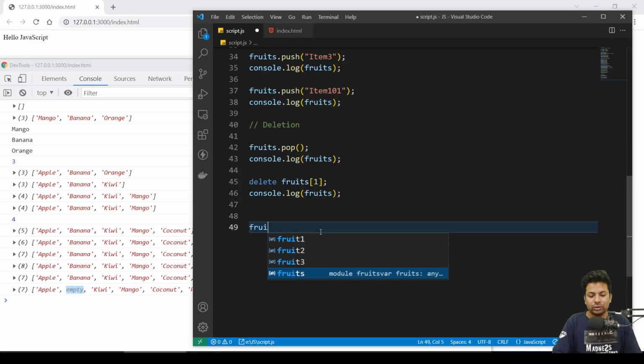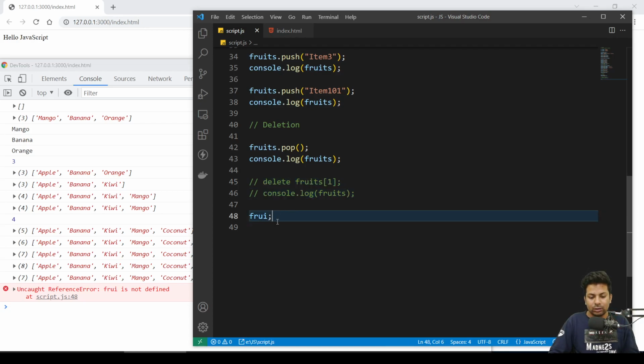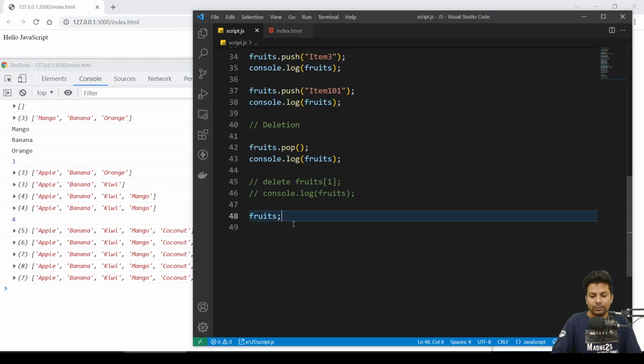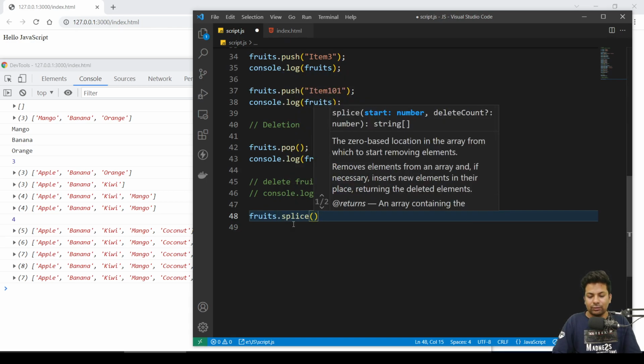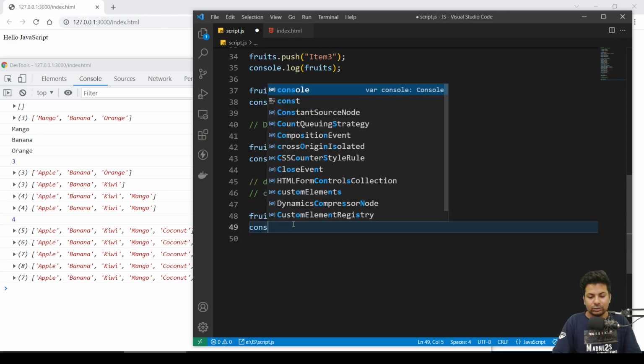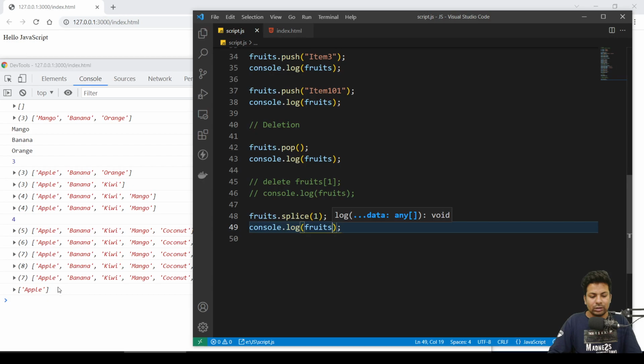So I'll say fruits. Firstly, let me just comment it out. Now I will remove banana. How? I'll say fruits dot splice. I want to delete the 01 index. Okay, remove the 1 index. I'll say console fruits. See, start from the index 1.